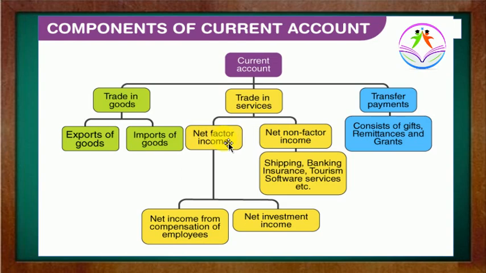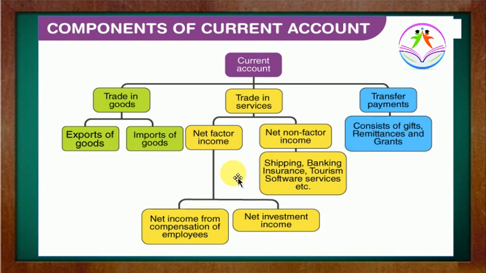First is net factor income and second is net non-factor income. Factor here is related to the factors of production like labor, capital, land, and entrepreneurship. In return, for example, if an outsider is getting income while working in India, he is getting a salary.